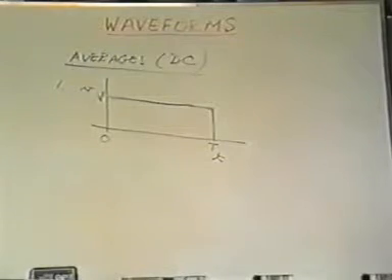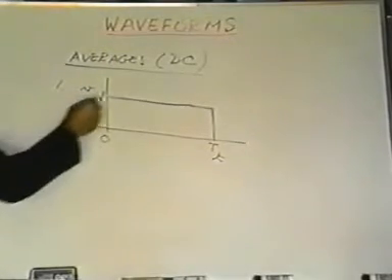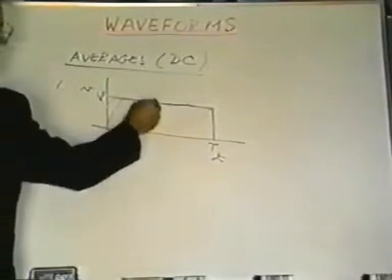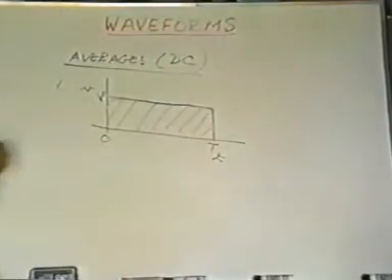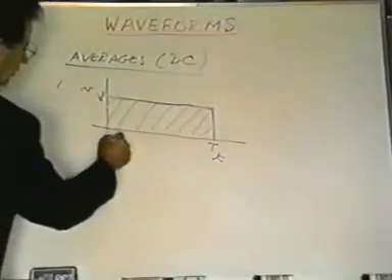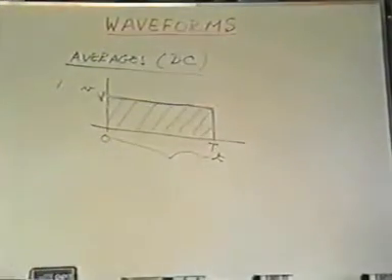Now, technically, what we're doing is this. We're finding the area under this curve over a period. Now that's going to be repeated many, many times. We'll be finding the area under a curve over a period and taking that net area and dividing it by the period in order to get the average value. So it becomes almost trivial for a constant function when we start talking about what's its average value.